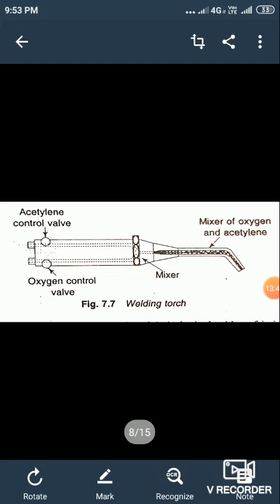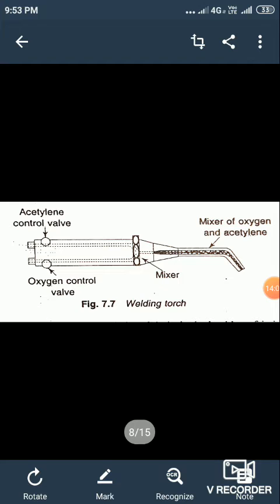The regulators can control the flow of oxygen or the acetylene. So by controlling the oxygen and acetylene cylinder, we can produce the neutral flame, carburizing flame, or oxidizing flame according to the material to be welded. Okay.